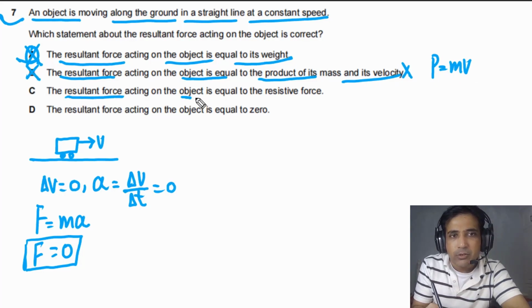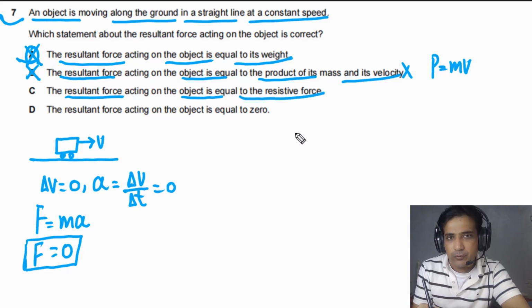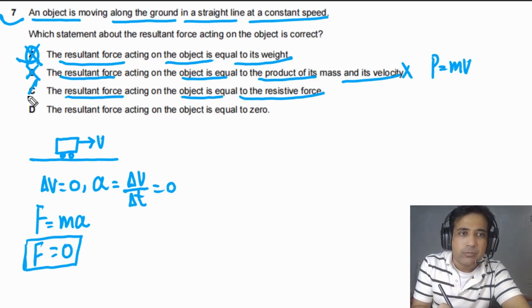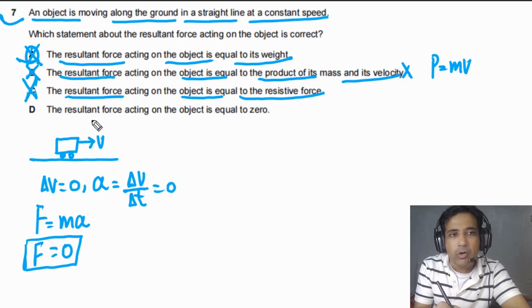If there is a resultant force, it means the body will have acceleration. So this statement is also not right. If you look at option D, the resultant force acting on the object is equal to 0. So this statement is correct, and this is our final answer.